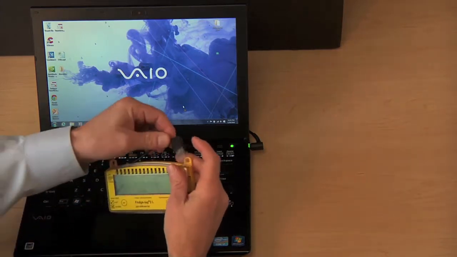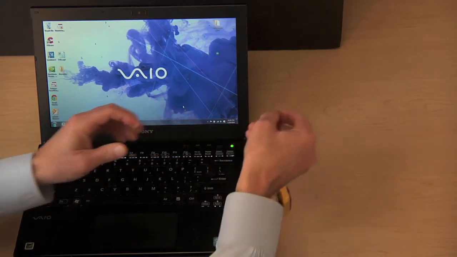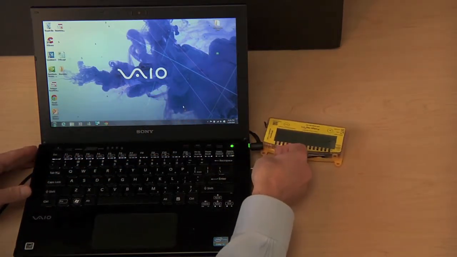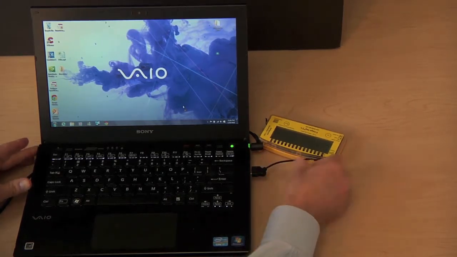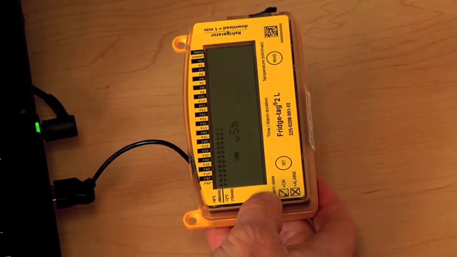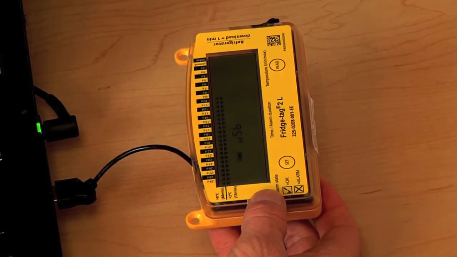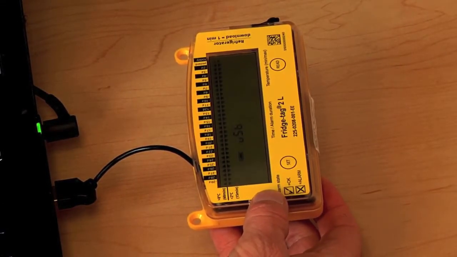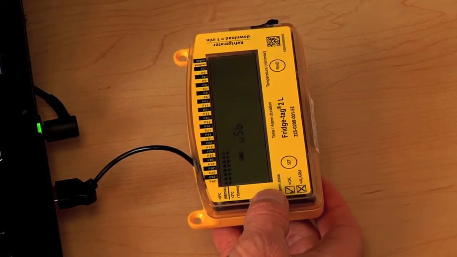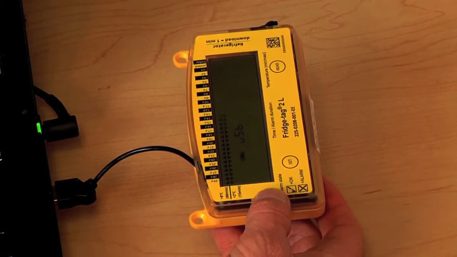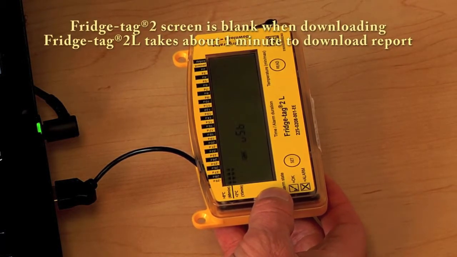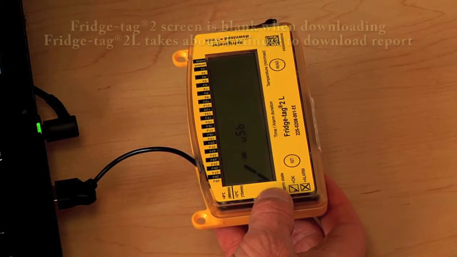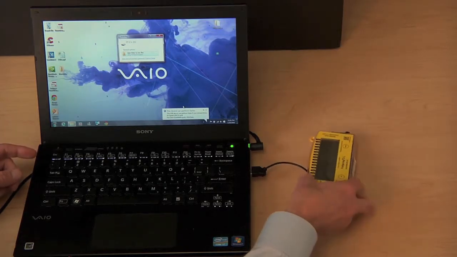Every FridgeTag is equipped with a USB cable attached that can be connected into a standard USB port. If it's a FridgeTag 2L, the screen will show that it is actively generating the report. The FridgeTag 2 screen goes blank and the report is generated nearly instantly. When the FridgeTag 2L report is complete, the screen will move to a check mark, as you can see, and the report will appear on screen.